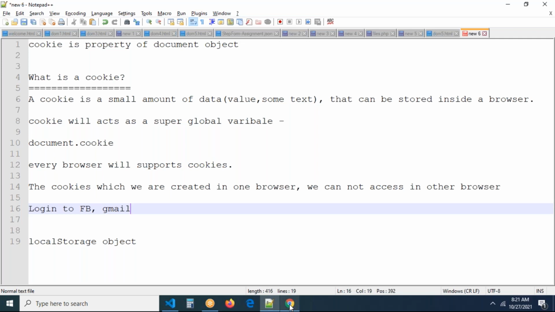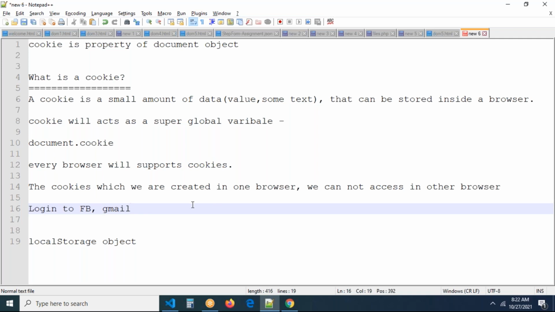Facebook is a different programming language, IRCTC is a different programming language, and Gmail is a different programming language, but they're all using a browser. Without using a browser, they can't do anything. But within the browser, if the cookies are not there, whatever the application may be, Java, .NET, Python, we can't do anything. The cookie should be enabled in the browser.